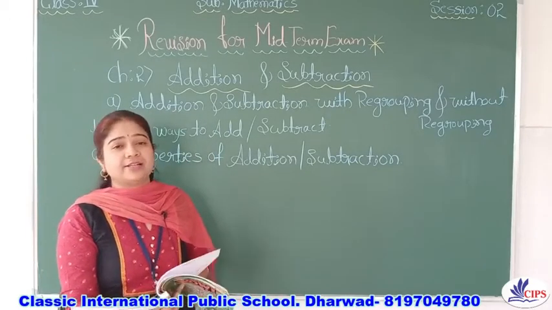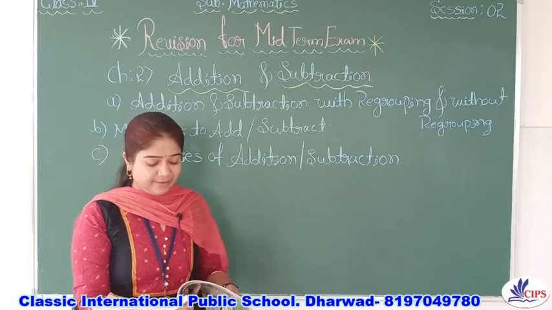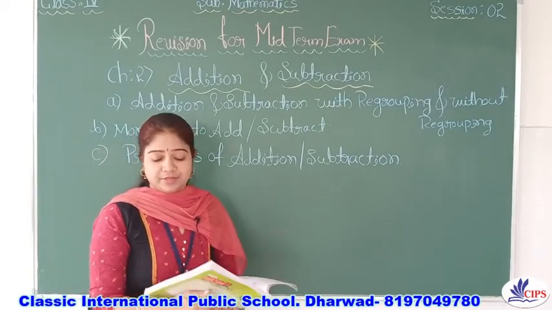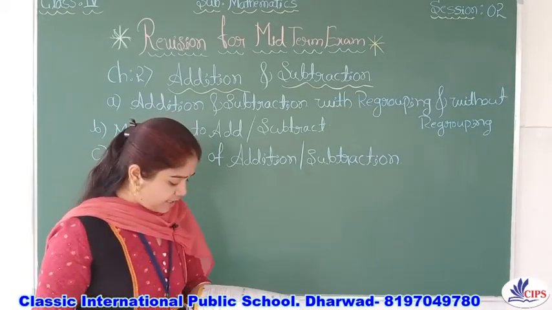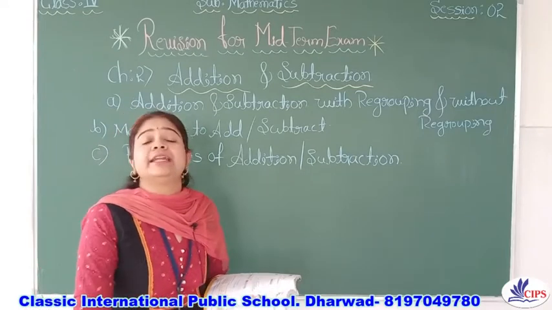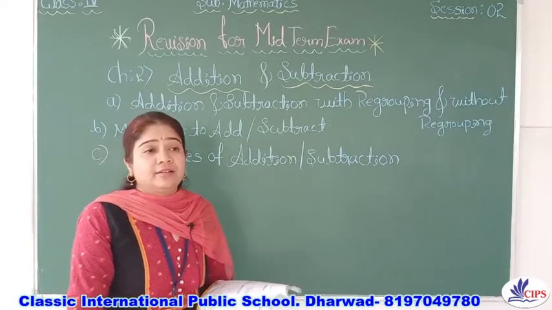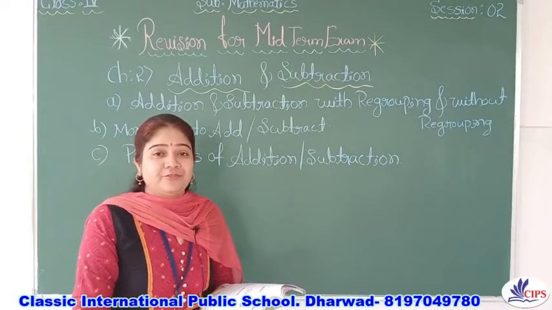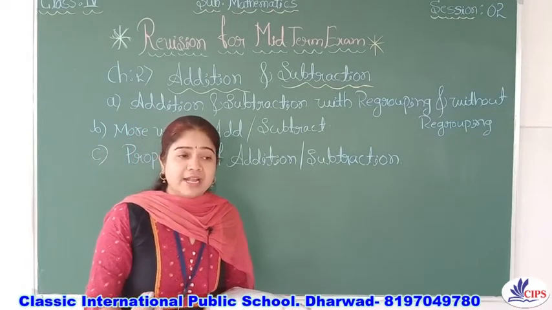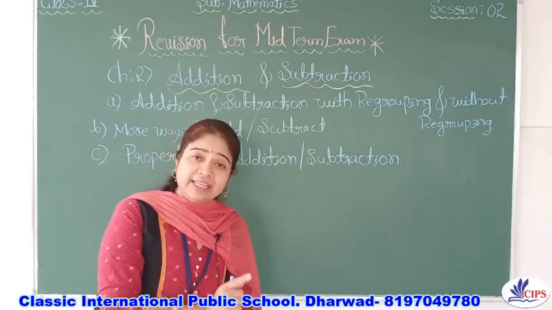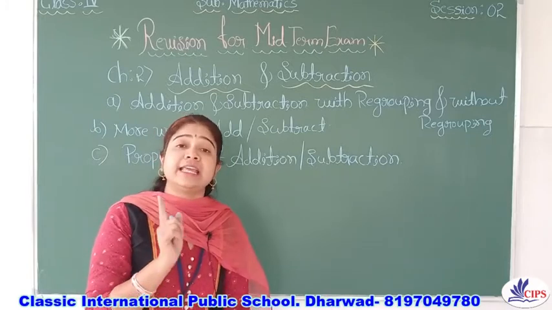Similarly, in subtraction also these properties help to solve the sums. The additive identity property: if you add 0 to any number, you are going to get the same number.